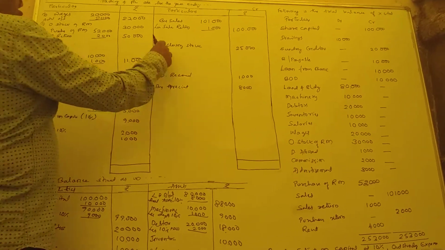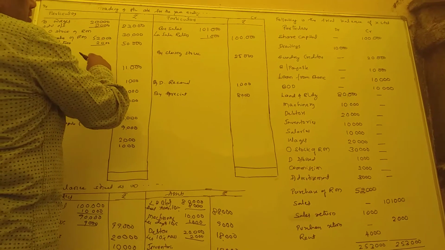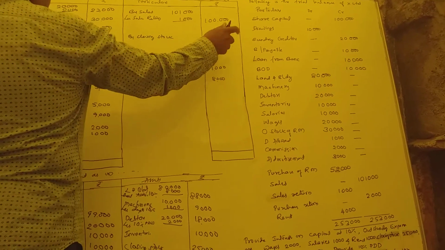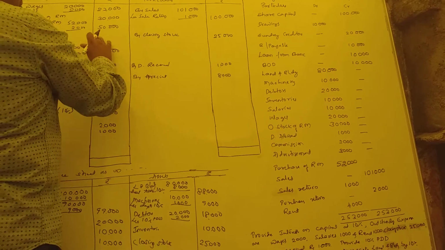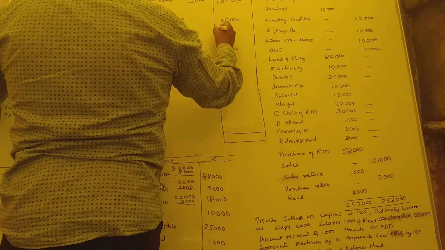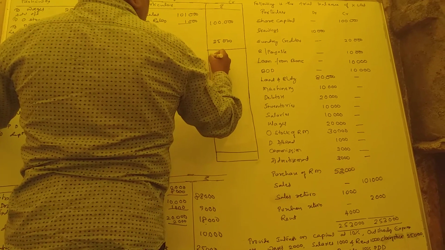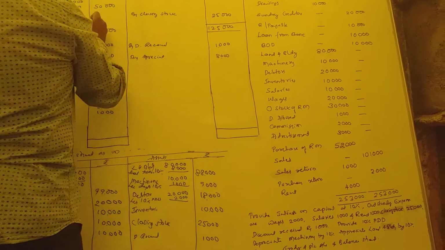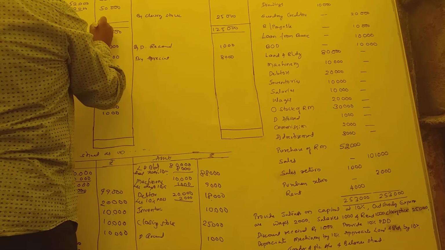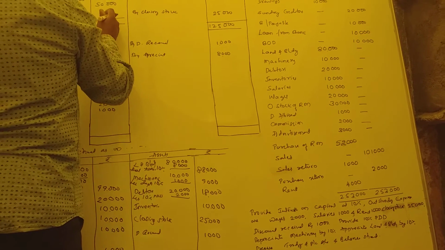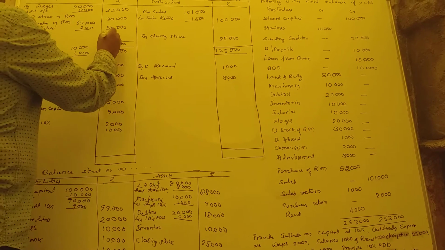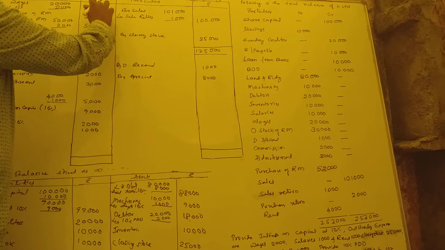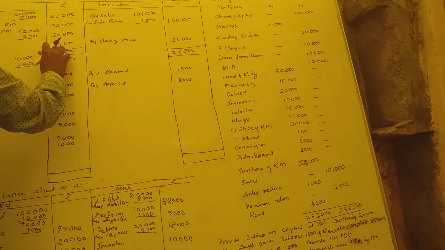So this part is what? Trading part. So now I close. See here 1,25,000. Total 1,25,000. Here 1,22,000. That's what is highest. So I'll write 1,22,000. 25,000. Here also 1,25,000. So difference amount is what? I think 3,000. See, 1,25,000 minus, if you minus this one, you are getting 3,000 balance figure.